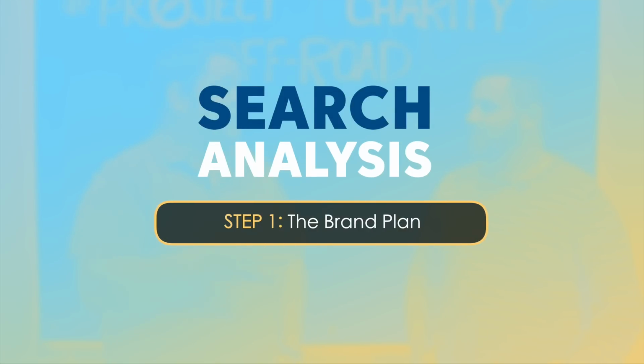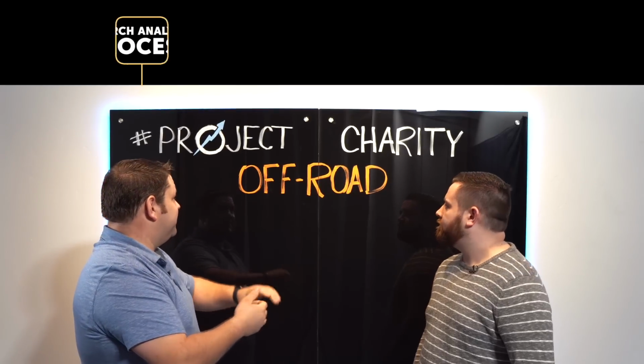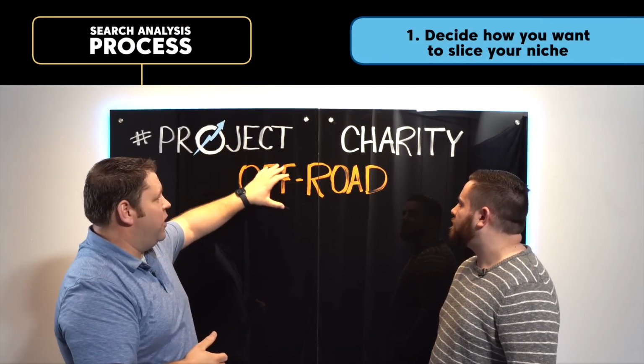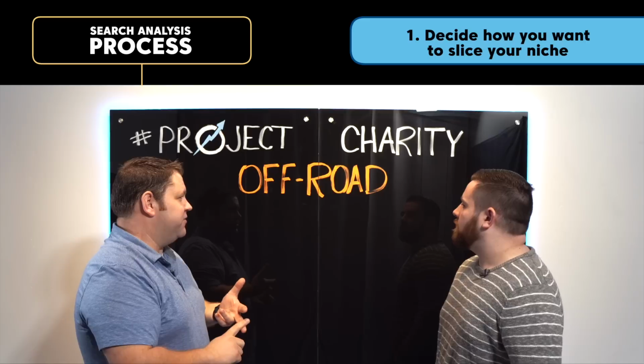And what we're gonna do is we're gonna take this niche of off-roading and we're gonna break it down into kind of logical categories. This is how we are internally just gonna structure the content on the website to help us come up with the right topics and group them appropriately so we can build topical authority. So first things first, we need to talk about how we could take this niche and slice it. And I can think of a few different ways.